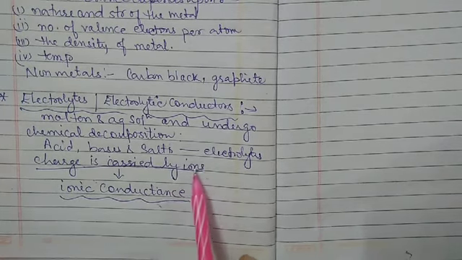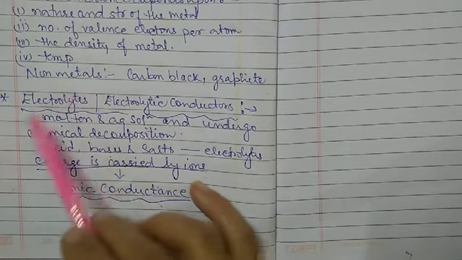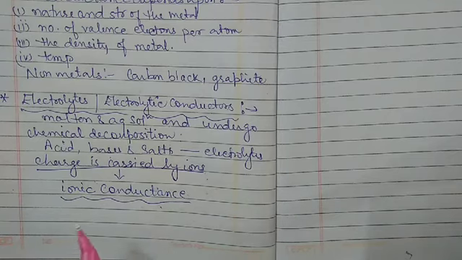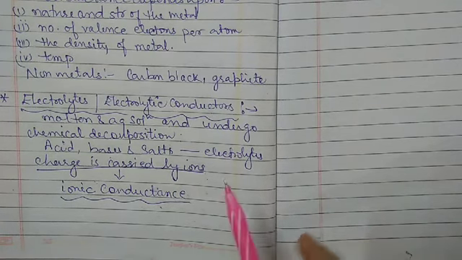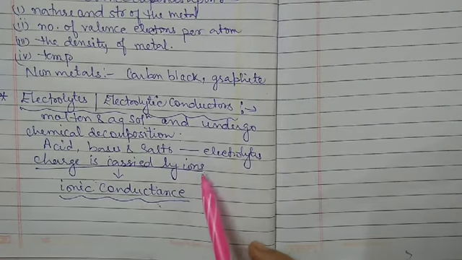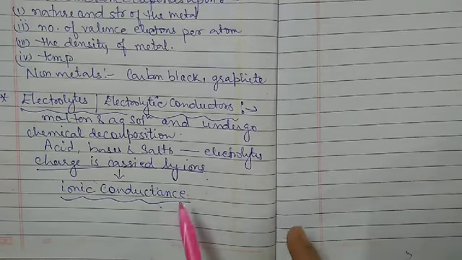In the solid state, electrolytes don't have free ions, so they can't conduct electricity.